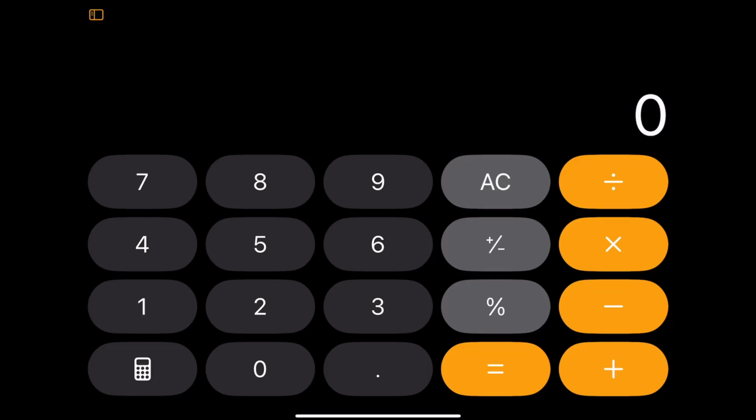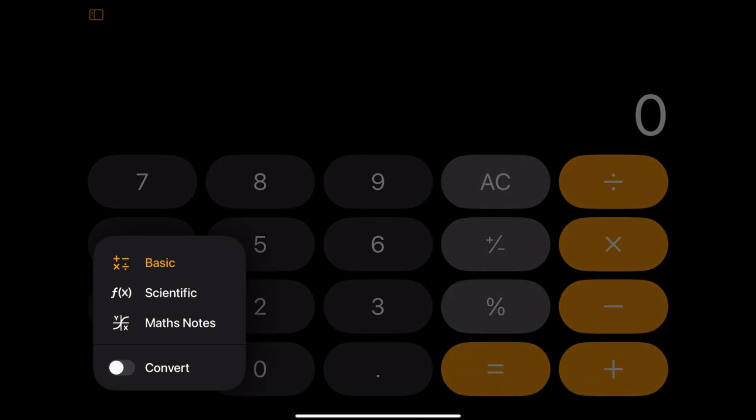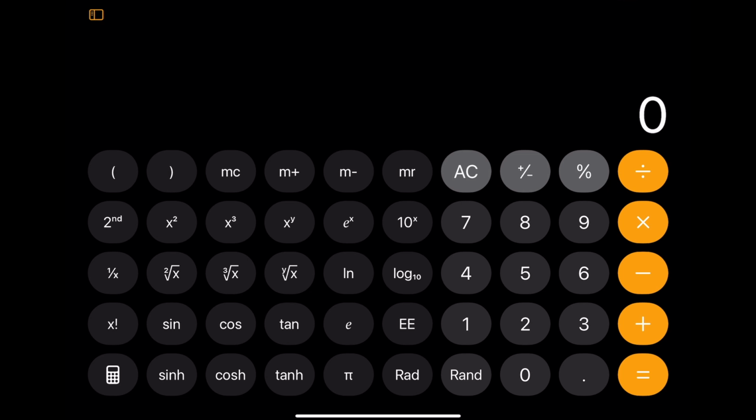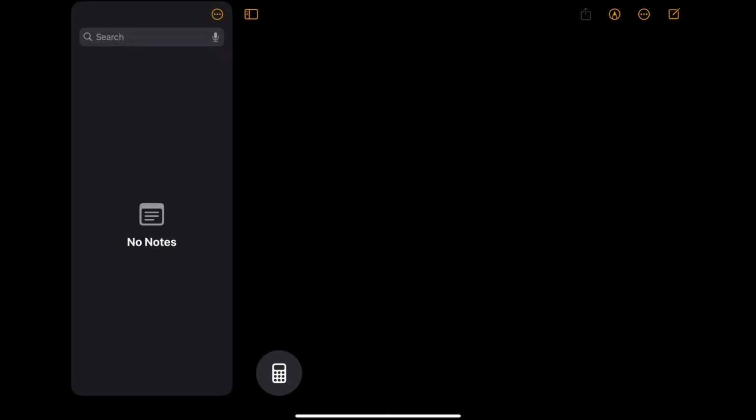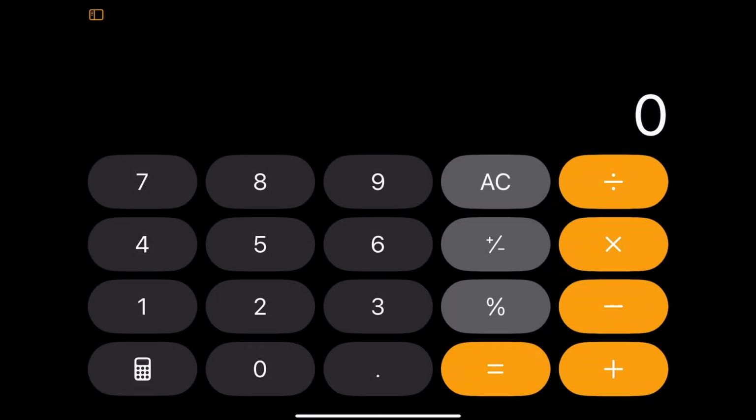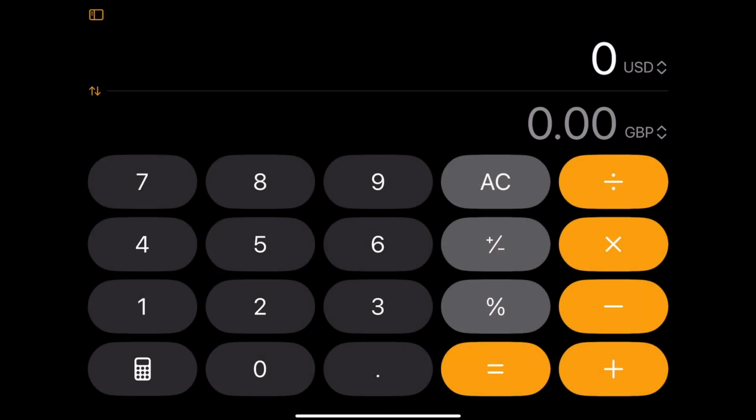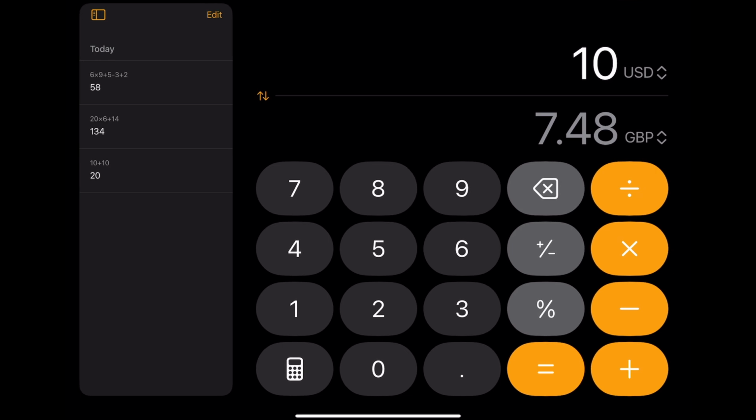First, we need to mention that there are several different calculator options here. You've got the normal calculator, a scientific calculator, math notes, and a tool for converting different units, such as currencies, measurements, temperature, and weights. So, for example, you can convert dollars into pounds sterling. You can also see the history of your calculations here on the left. It shows all the previous calculations that you've made, and you can go back and revisit these if you need to.